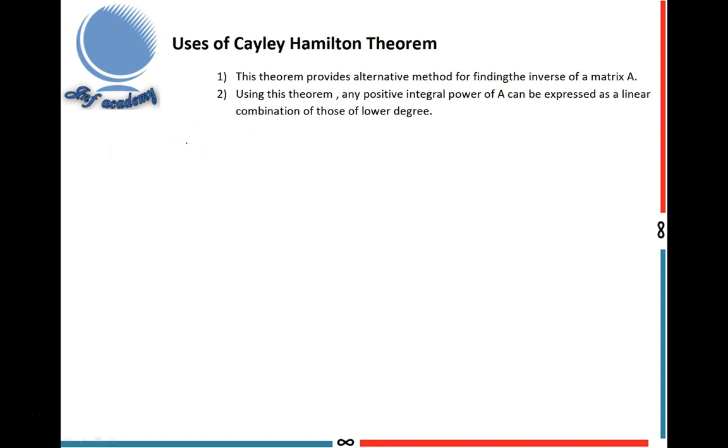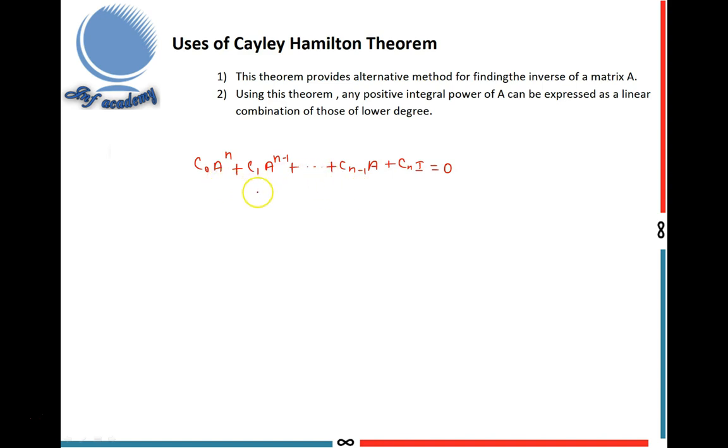What is the Cayley-Hamilton theorem statement? Every square matrix satisfies its own characteristic equation. That means lambda is replaced by A in the characteristic equation. That is C naught A power n plus C1 A power n minus 1 plus etc., Cn minus 1 A plus Cn I. This is equal to 0.